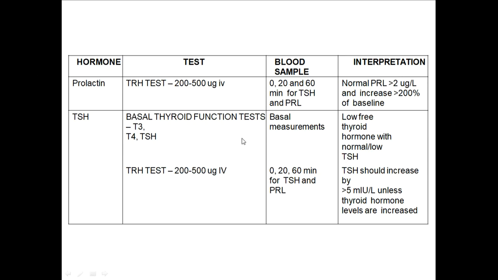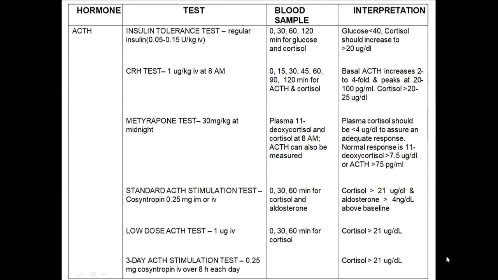This is the basic test, and the provocative test is again the TRH test, same as for prolactin. 200 to 500 micrograms IV is given, and TSH should increase by greater than 5 milliunits per liter in normal patients. If it is less than 5, this is TSH deficiency. Next is ACTH.